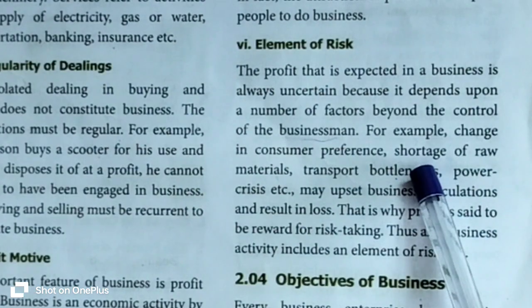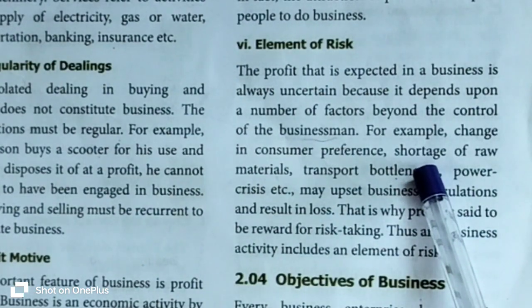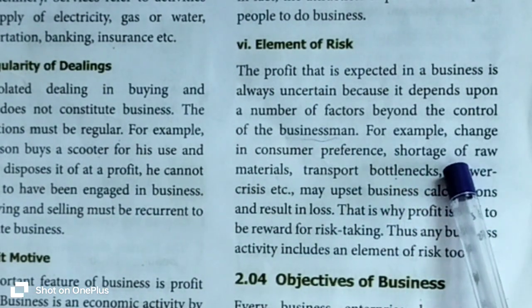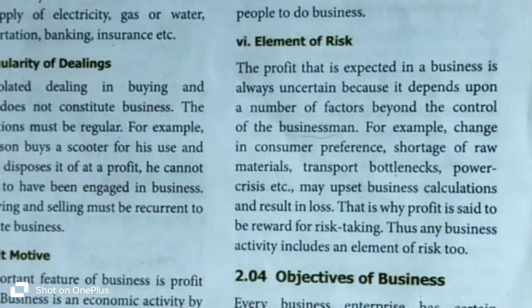The second factor that affects the business beyond the businessman is shortage of raw material. Say for example, shortage of raw material leads to a decrease in productivity. Without the necessary raw material, production lines may slow down or may halt. It may reduce the overall output.